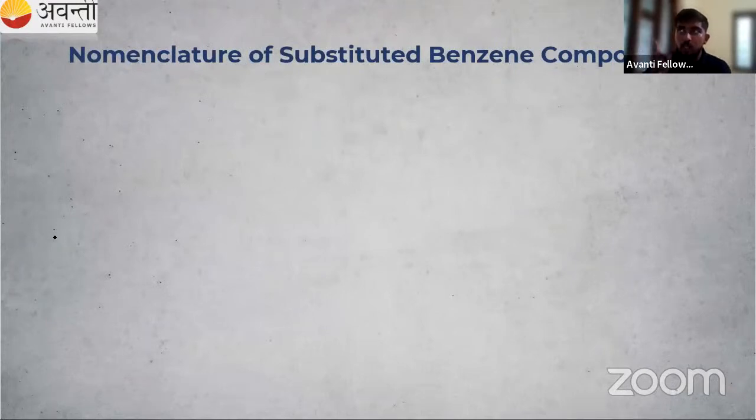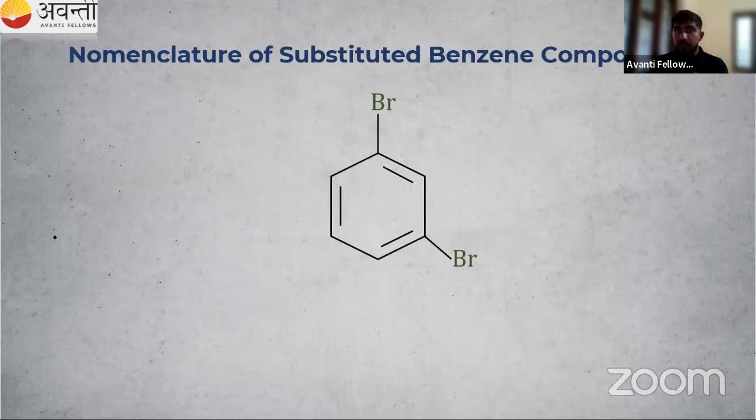Again, we have benzene. So what is the first case? Functional group is directly attached to the benzene compound. Here it is not like that. So we have to study that. Here we have Br attached to benzene ring. That is known as bromobenzene, right?